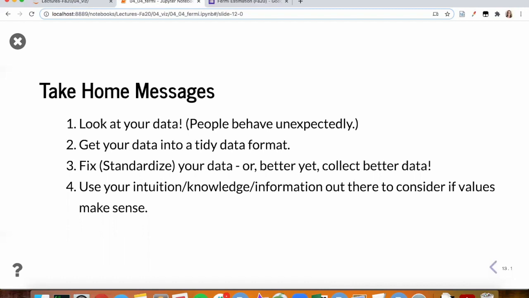Now, I didn't do that here, so I could demonstrate this for you all and start to show you how differently people can answer when you have something in mind. So look at your data, people behave unexpectedly. Be sure to get your data into a tidy format, then fix or standardize your data, or as I was mentioning, collect better data. From there, use your intuition, knowledge, information out there to consider if the values make sense. So always do all of this in your work when you're starting to wrangle and analyze data.